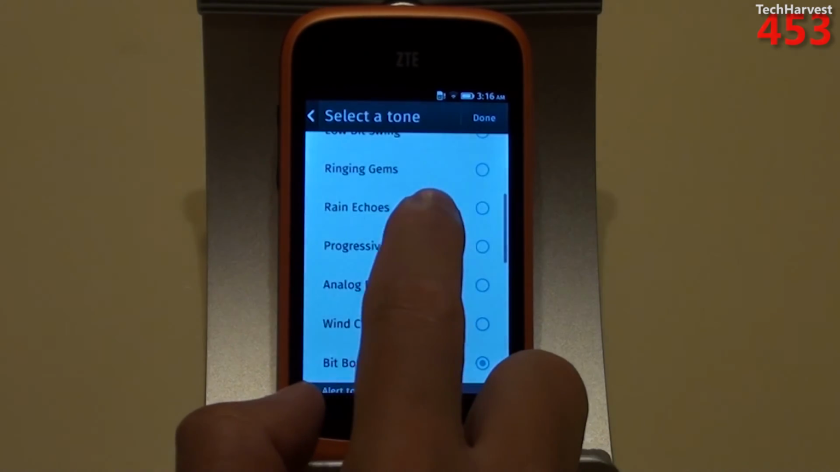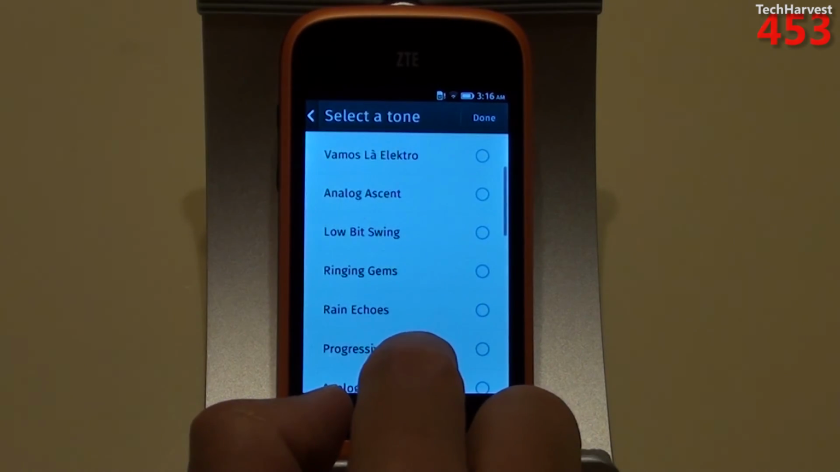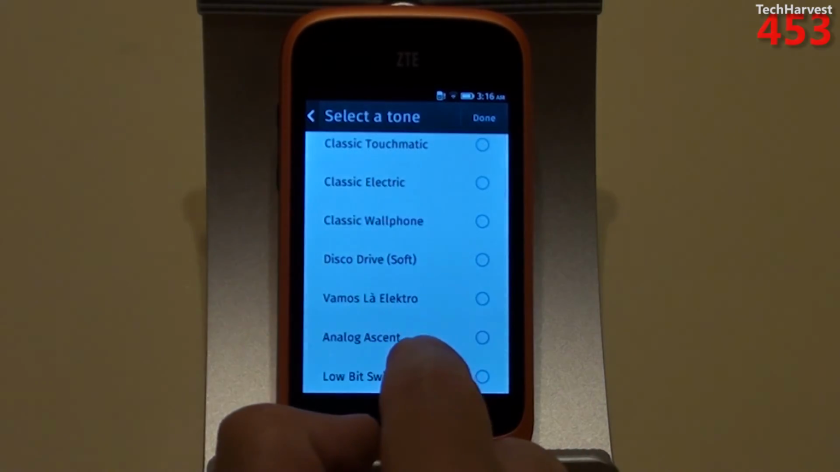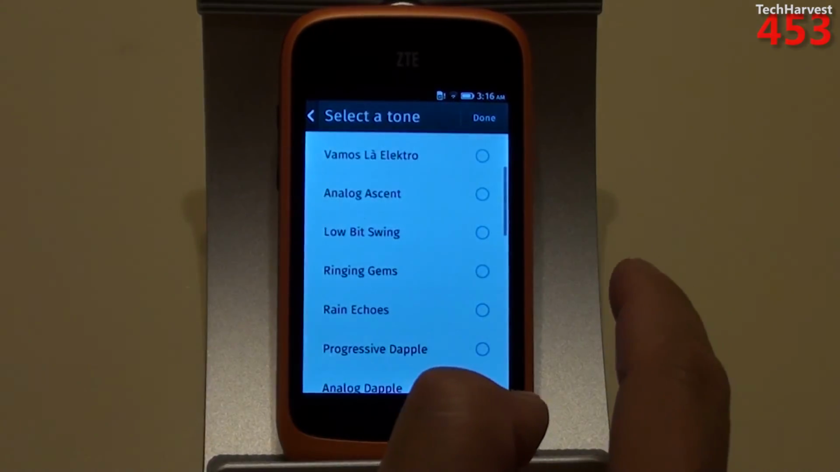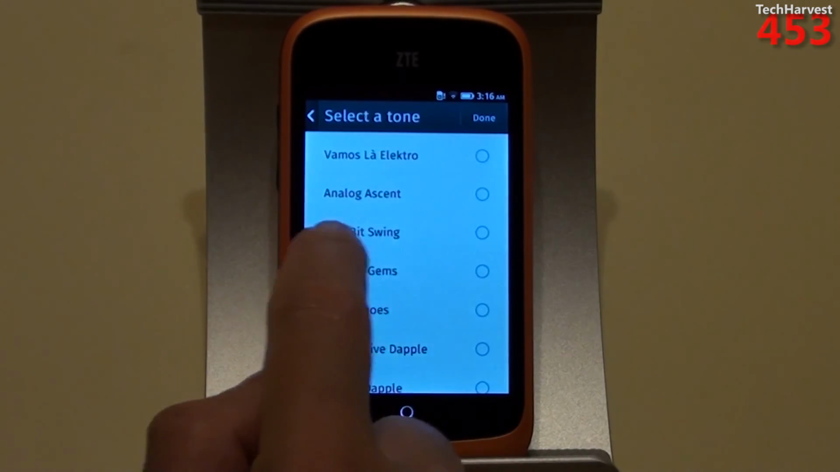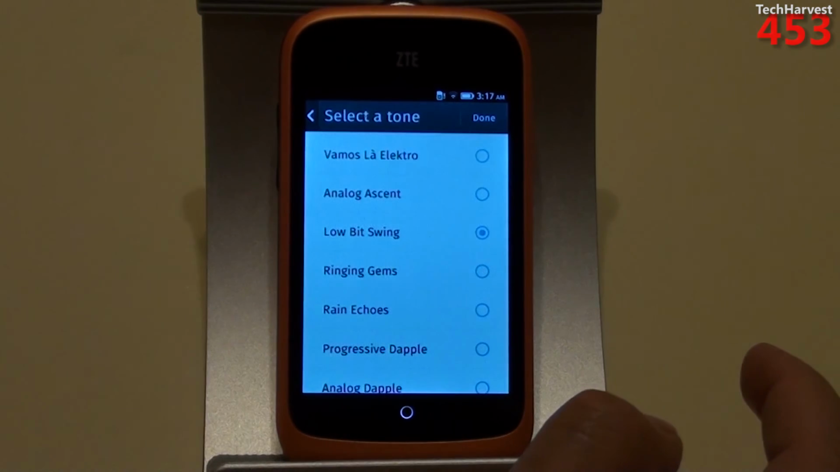I actually like the one that sounded like the Mega Man game, the Low Bit Swing, or one of the first ones that sounded like a traditional cell phone or landline phone. But I think I'm going to stick with Low Bit Swing for now.